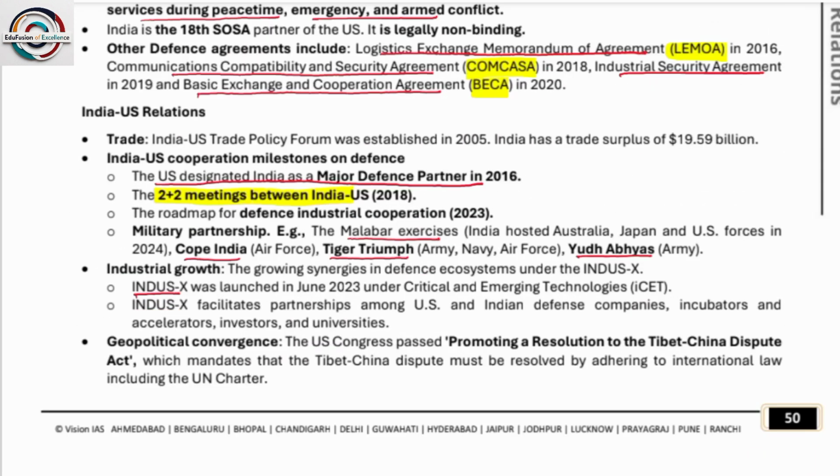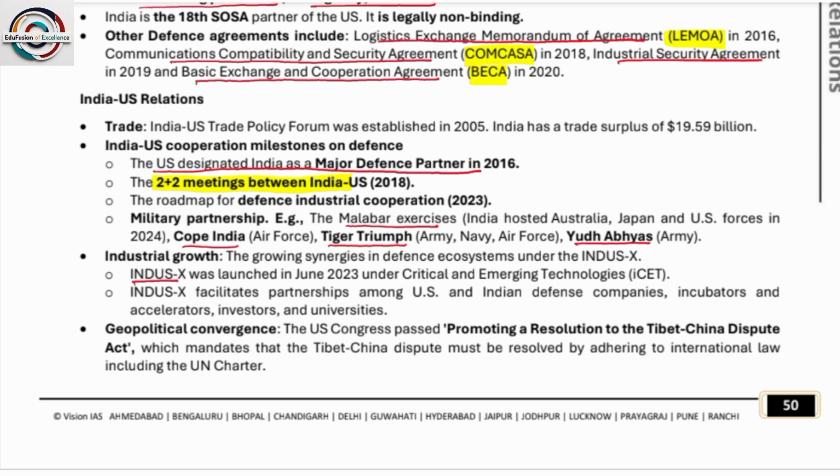So in India-US relations, there also exists a 2+2 meeting between India and the US. The US also designated India as a major defense partner in 2016. Some of the military partnerships, for example, you can see the Malabar exercises, Cope India, next is Tiger Triumph and others. So these are some of the exercises carried out between India and the US. One is INDUS-X, launched in 2023, and the Initiative on Critical and Emerging Technologies, that is iCET, India and US. Okay.